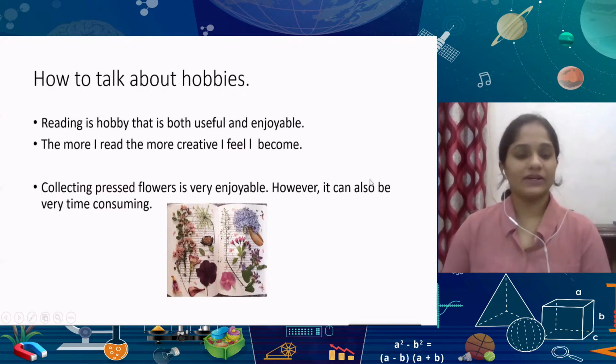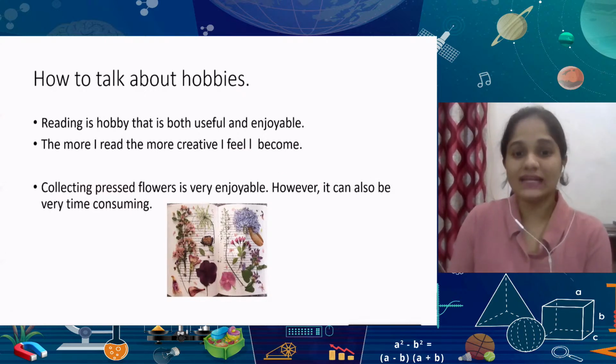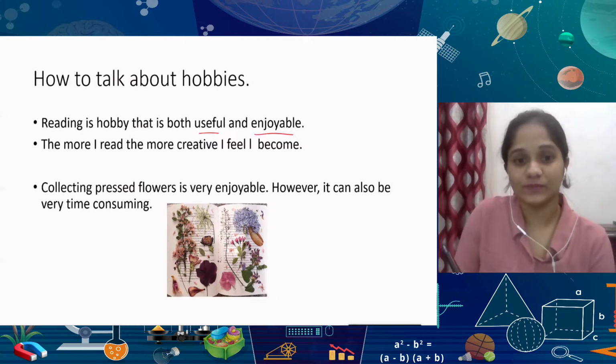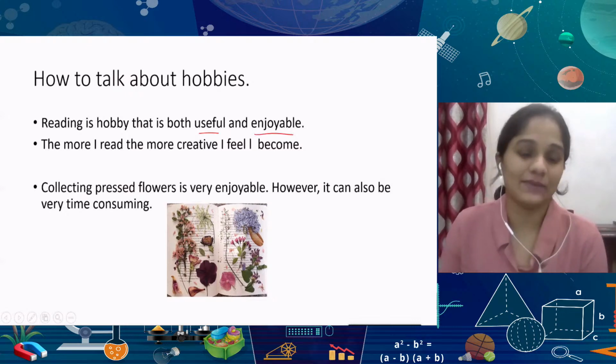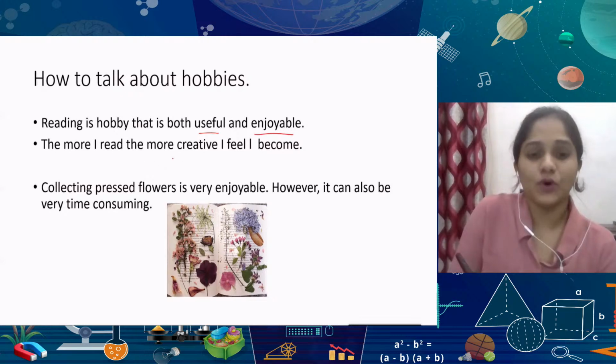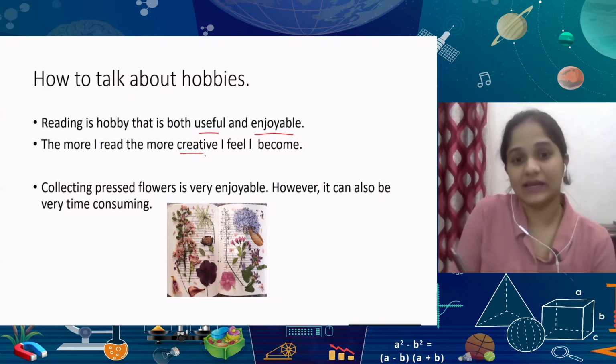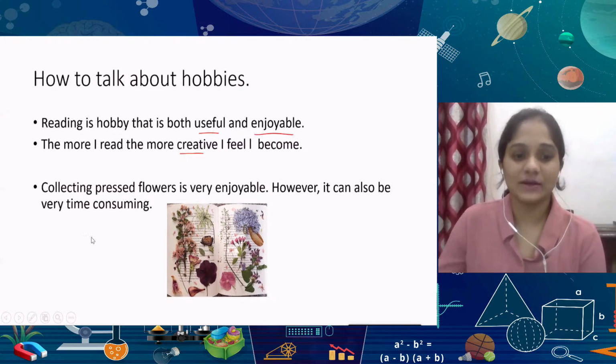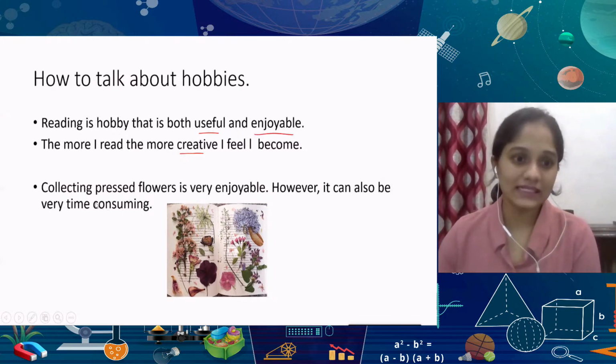Okay, like for example, here we'll talk about two slightly different hobbies in two different ways. The first one is just a hobby about reading. So reading is a hobby that is both useful and enjoyable. Again, good describing words to talk about reading. The more I read, the more creative I feel I become. Okay, so you've got a use of adjectives in a manner that makes reading more appealing.